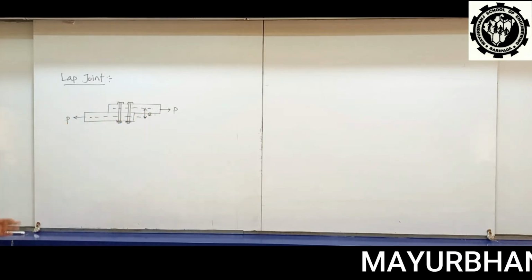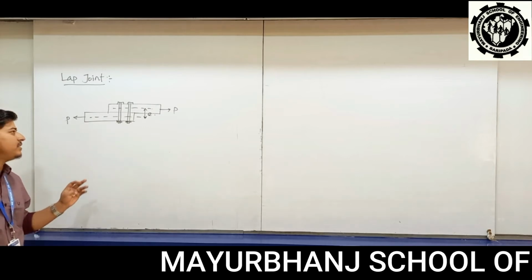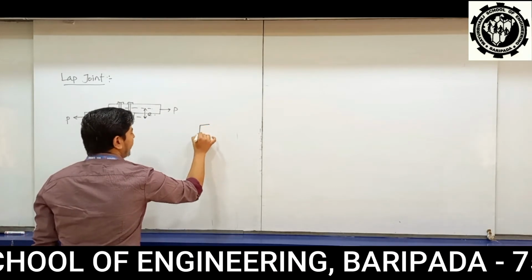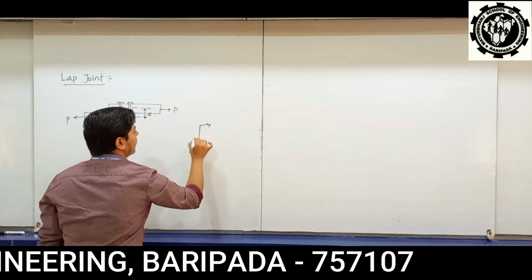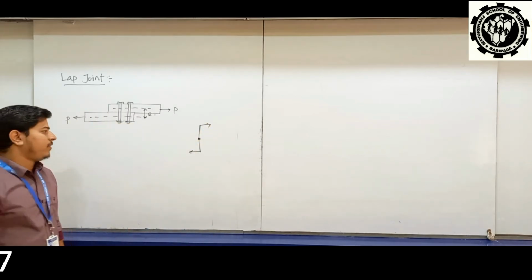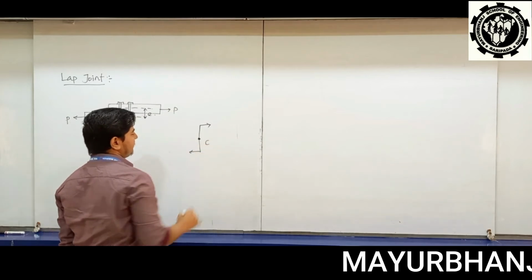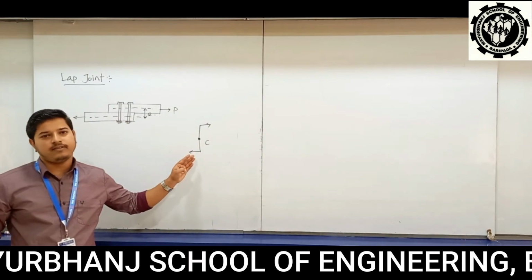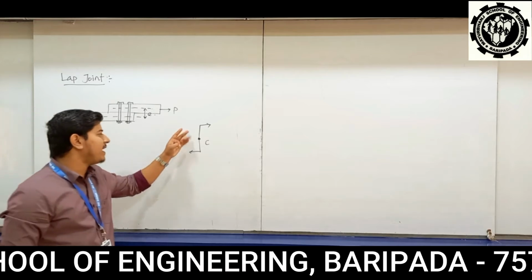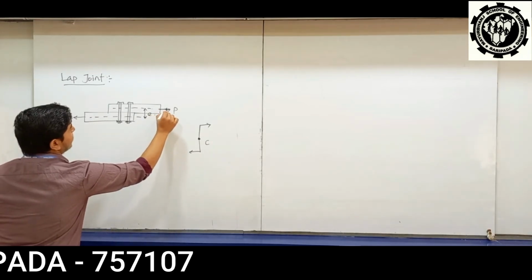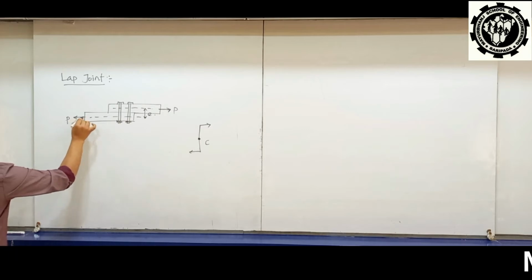The load doesn't pass through the central axis, so it creates an eccentricity which can make a couple. What do you mean by couple? Couple is known as equal in magnitude, opposite in direction, and displaced by a perpendicular distance. These two forces are equal in magnitude. P force, this is your P force.